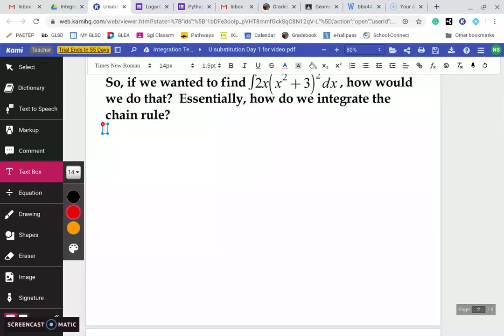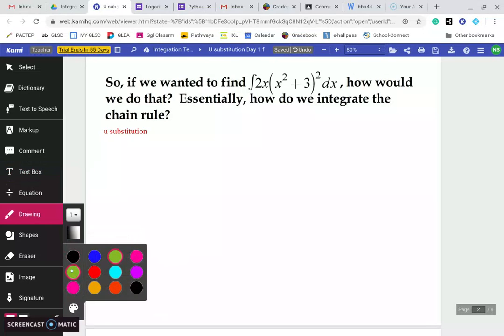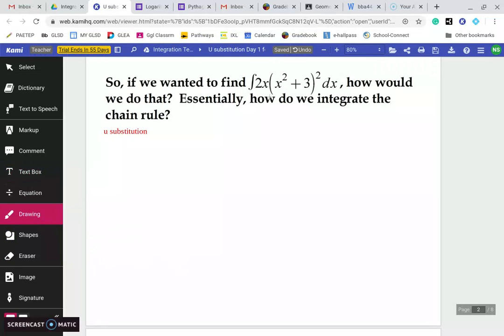Whoa, why is that so tiny? I'm trying to make that bigger. Here we go. That's better.